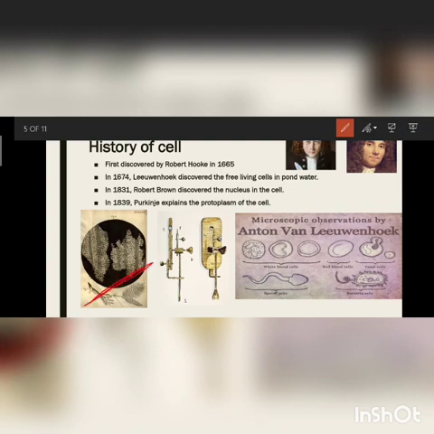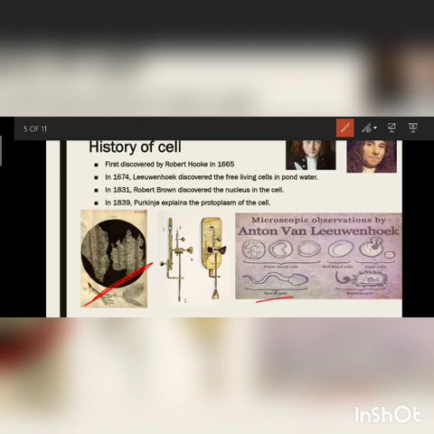So after some years, around 1674, Anton van Leeuwenhoek discovered free living cells in pond water like sperm cells. Okay, these are the cells which were discovered by Anton van Leeuwenhoek in pond water, and from that the research work about the discovery of cell starts. After that some more scientists like Robert Brown discovered the nucleus of the cell.